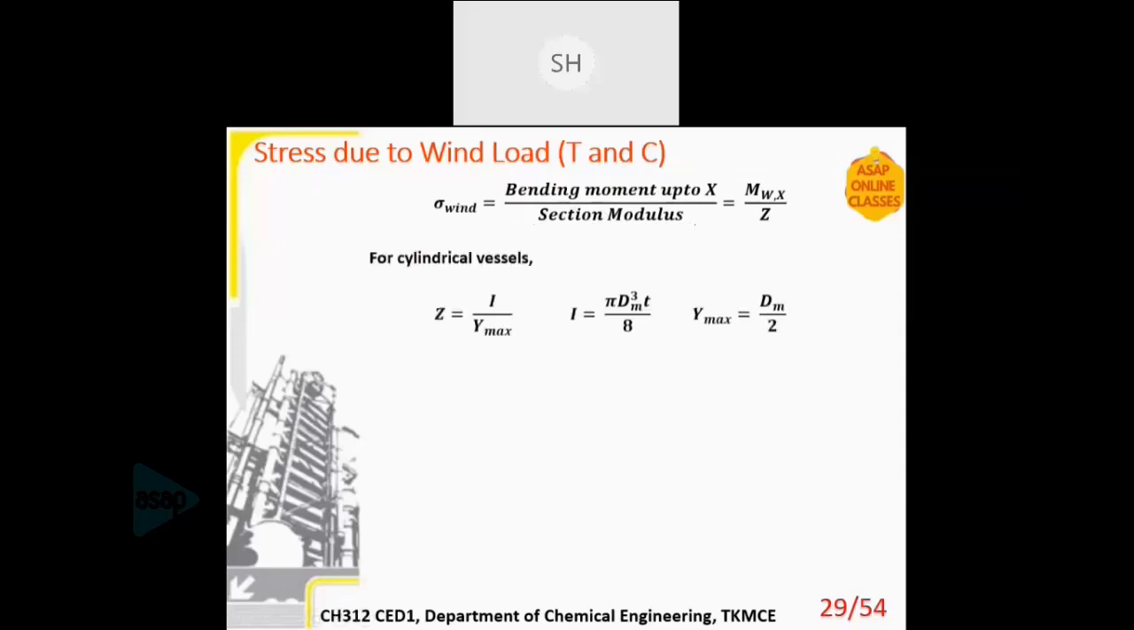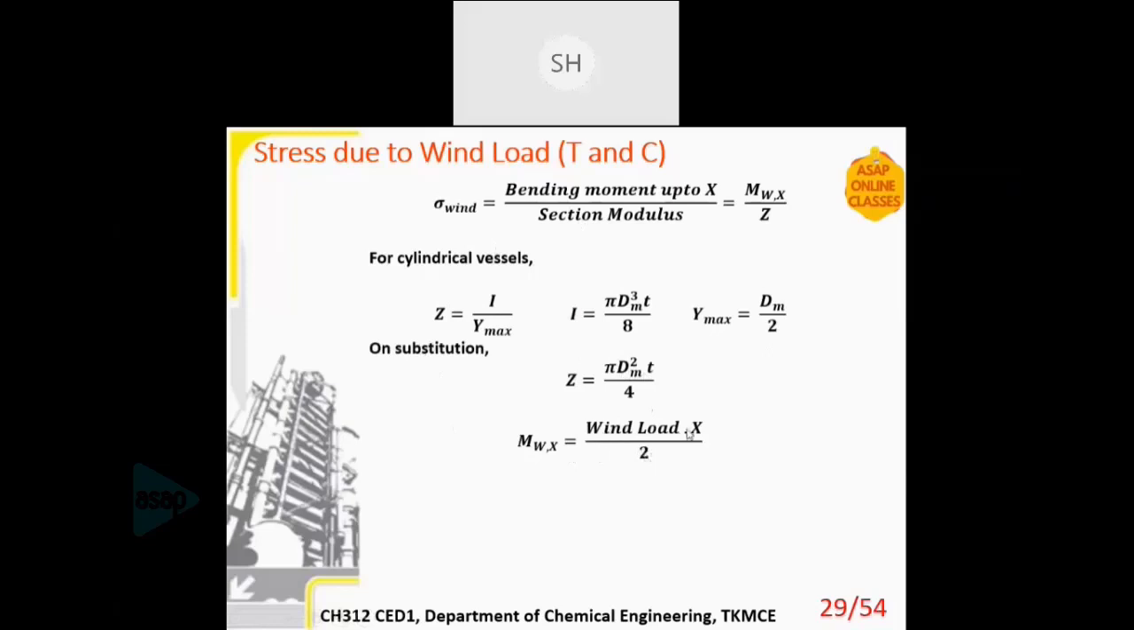Then for cylindrical vessels, this is the equation. We'll be designing only cylindrical pressure vessels, so you can simply note down this equation. Z is I, the moment of inertia, divided by Y max, where Y max is dm divided by 2. You can derive this, but we don't need that. So you can simply note down the equations. If you substitute everything, you'll get Z equal to pi d square m into t divided by 4. Then MW, the bending moment, is wind load into x divided by 2.